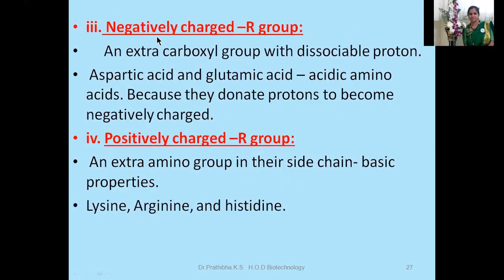Negatively charged R group. An extra carboxyl group with a dissociable proton can be seen here. Example, aspartic acid and glutamic acid. Acidic amino acids, because they donate protons to become negatively charged. The next one, the positively charged R groups. An extra amino group in the side chain gives the basic properties to become positively charged. Example, lysine, arginine, and histidine.